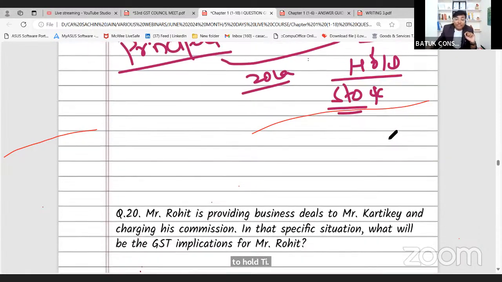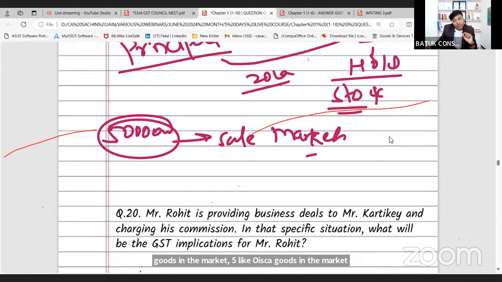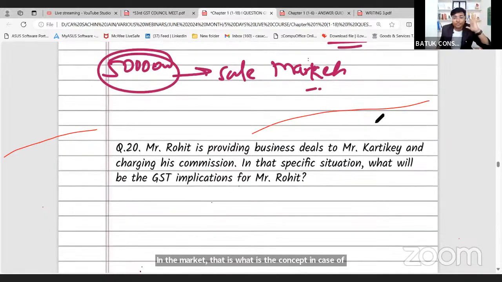Rishabh sells 5 lakh rupees of goods in the market, in that case GST will be applicable on that 5 lakh rupees. Whenever a particular agent is going to hold the stock on behalf of the principal, whenever that agent supplies the goods in the market, GST will be applicable. GST will be applicable on the taxable value of the stock which is transferred or supplied in the market. That is the concept in case of principal and agent.